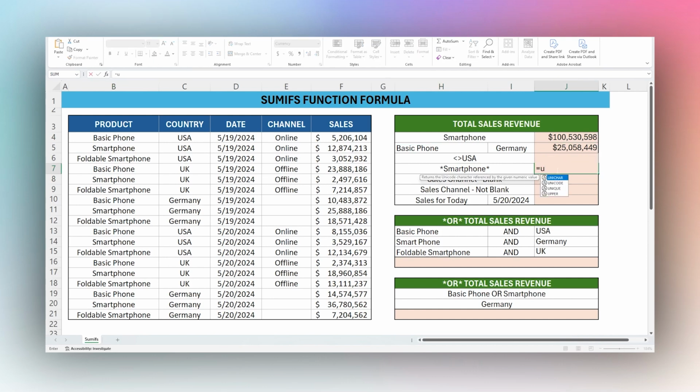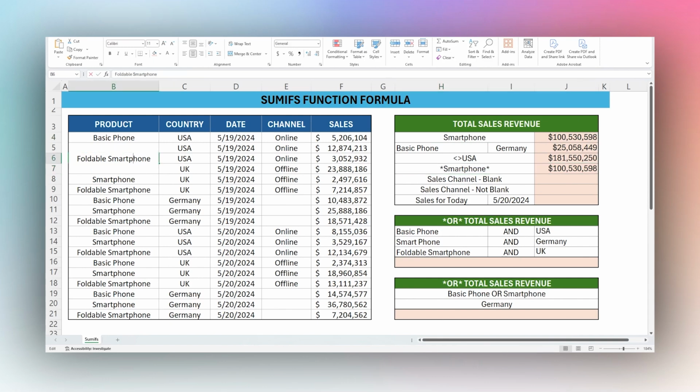And so we can open this up, SUMIFS, sales, and then we can pick our product. And again, we can either do it in the formula or we can select that cell. Let's go ahead and start with it in this formula. One thing to note is we have this asterisk here, and where you place it is important. So if we just do, for example, smartphone and the wildcard at the end, this is the same as smartphone here.